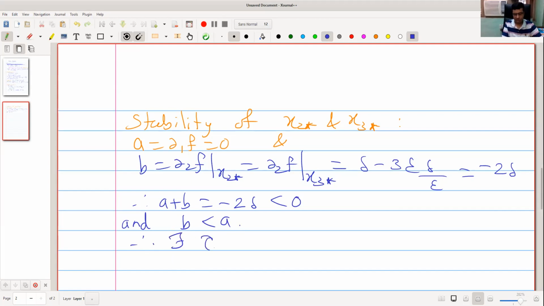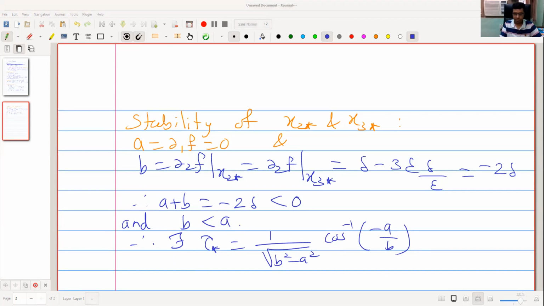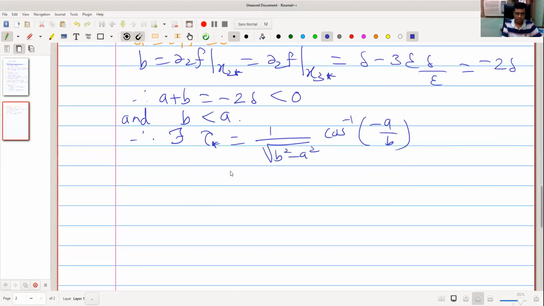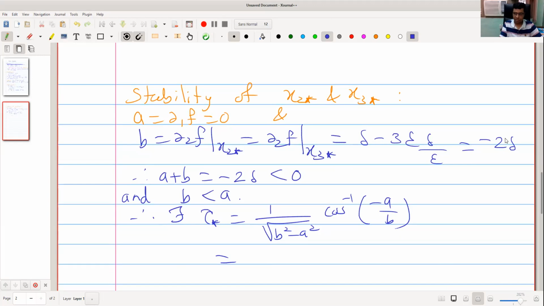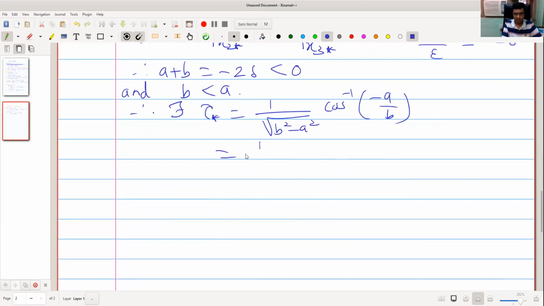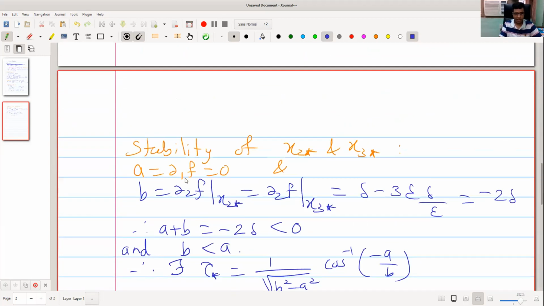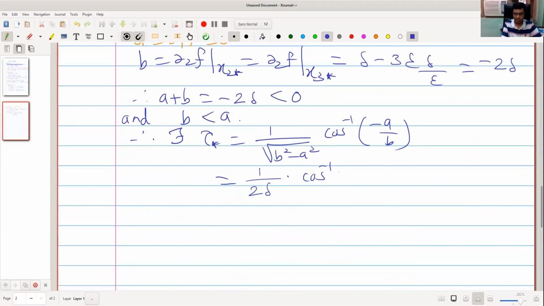Therefore there exists tau star equal to 1 upon square root of B square minus A square into cos inverse of minus A upon B. It is equal to 1 upon square root of 4 delta square minus A square, where A is 0, so it is simply 1 upon 2 delta into cos inverse 0, and this is nothing but pi by 2.